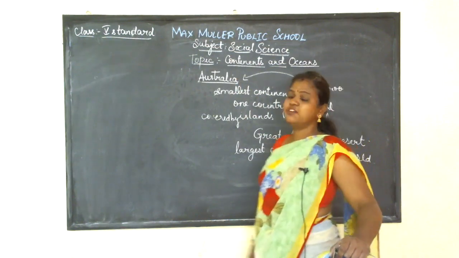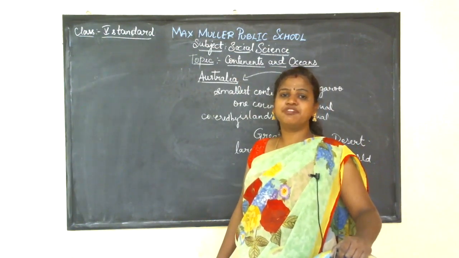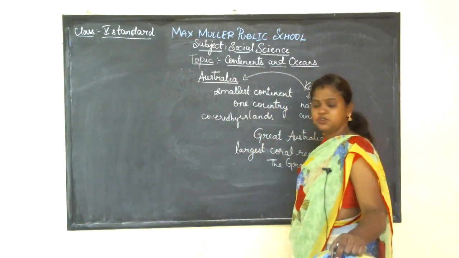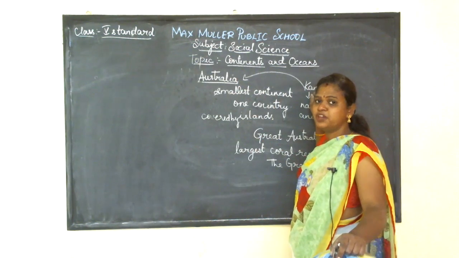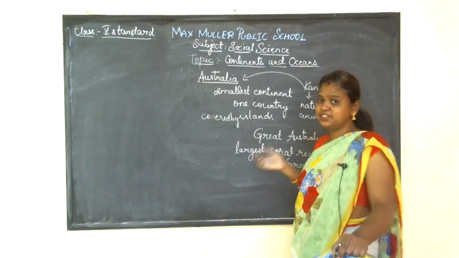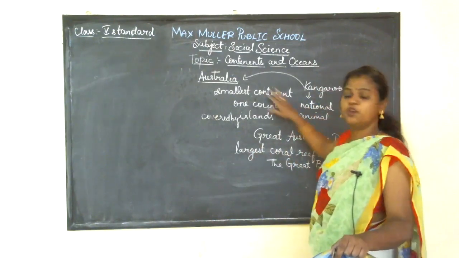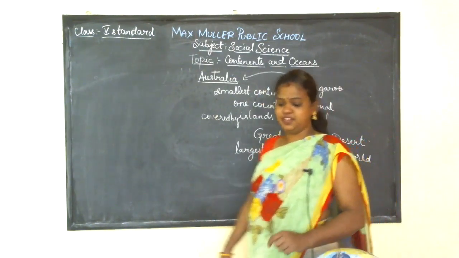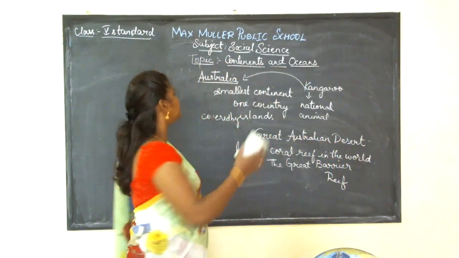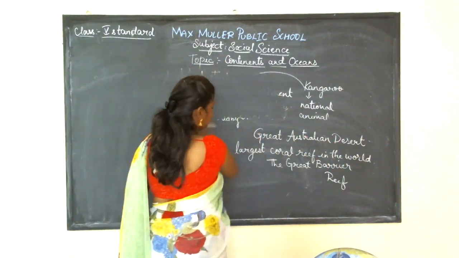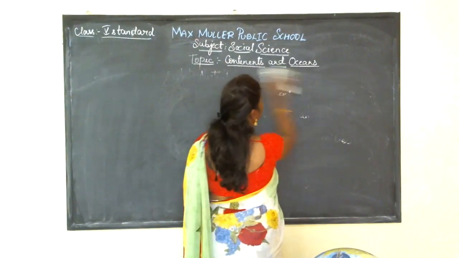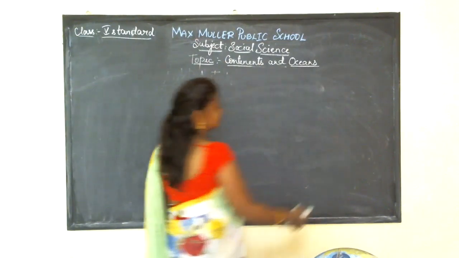And here you can see some of the rare species of animals, for example the kangaroo. You can see the kangaroo only in Australia because of its climatic condition, and the kangaroo is the national animal of Australia. So I think you understood these things, and I'll be giving you a small assignment so I can guess how many of you understood the lessons.